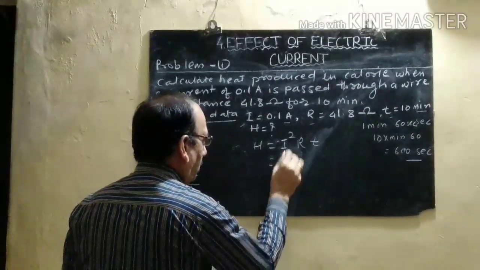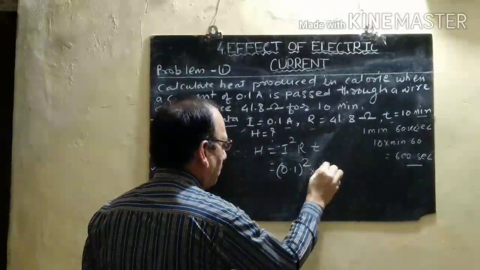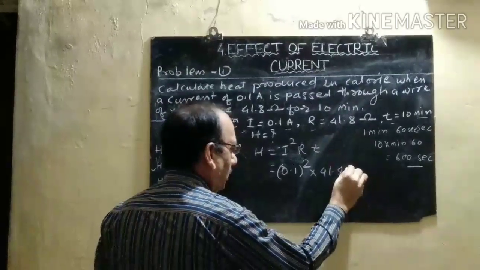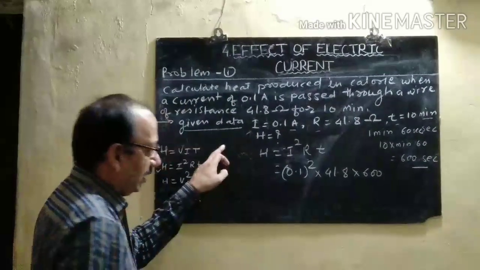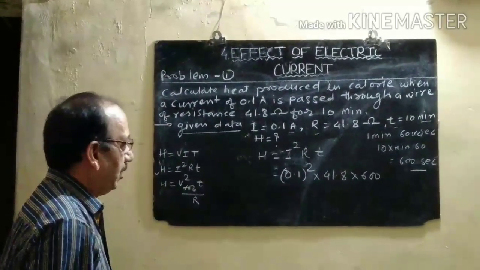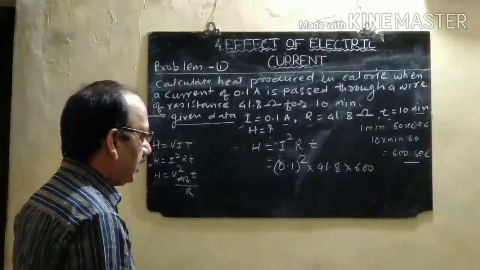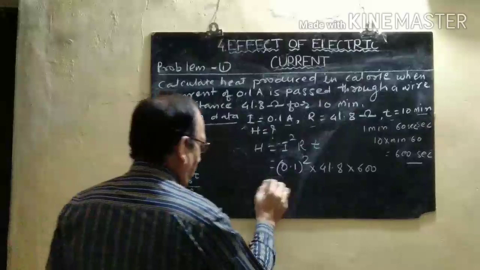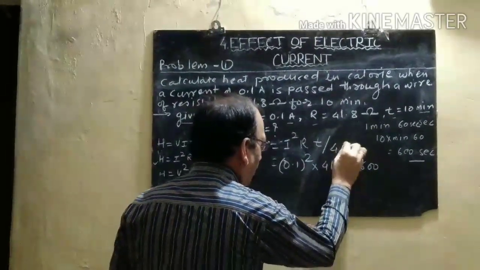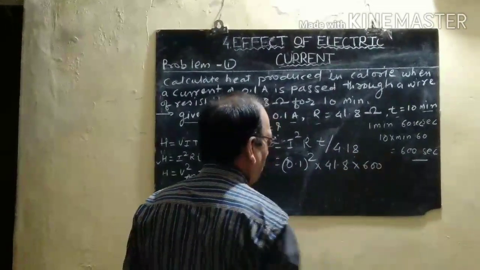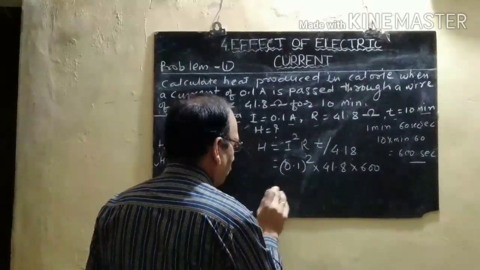Here, the value of current will be 0.1 square, resistance will be 41.8 ohm, into time 600. One thing to remember here, we always calculate heat in calories. When you convert to calories, you should divide all this by 4.18 joule. Then all these quantities will convert into joule.